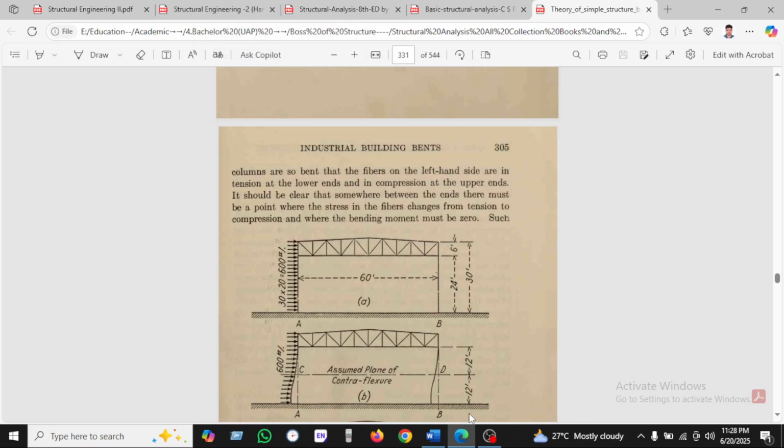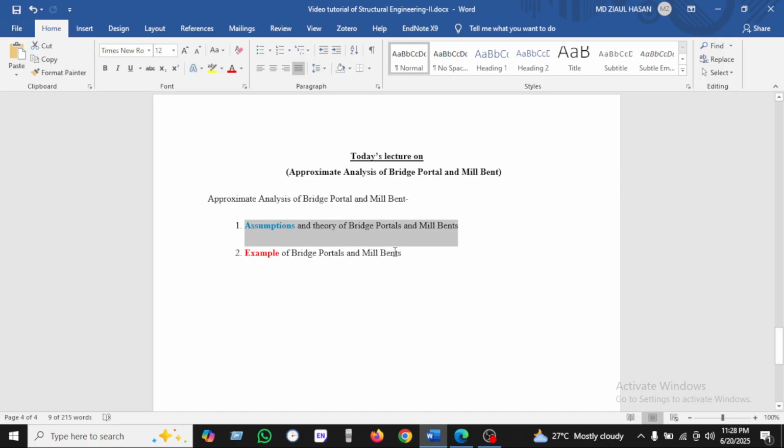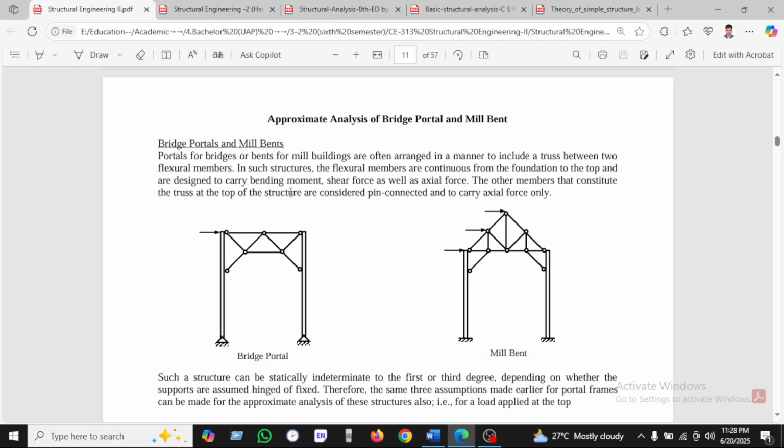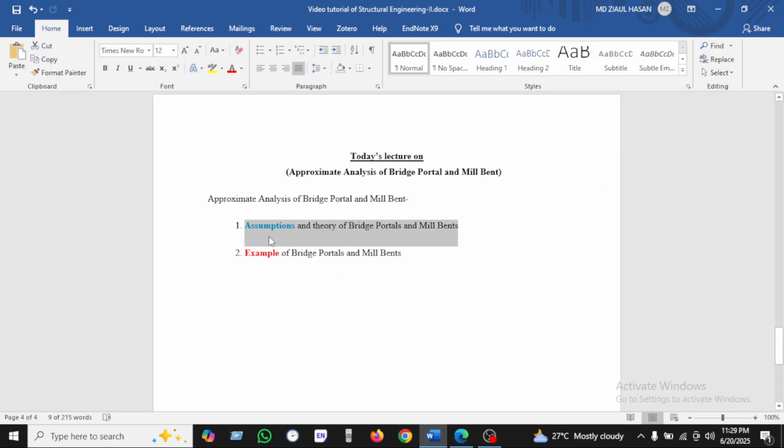Okay, I am just skipping here. Now these are the assumptions. Just saying here, these are the two assumptions: horizontal support reactions are equal, and there is a point of inflection at the center of the unsupported height of each fixed base column. Okay, so the assumptions are completed.